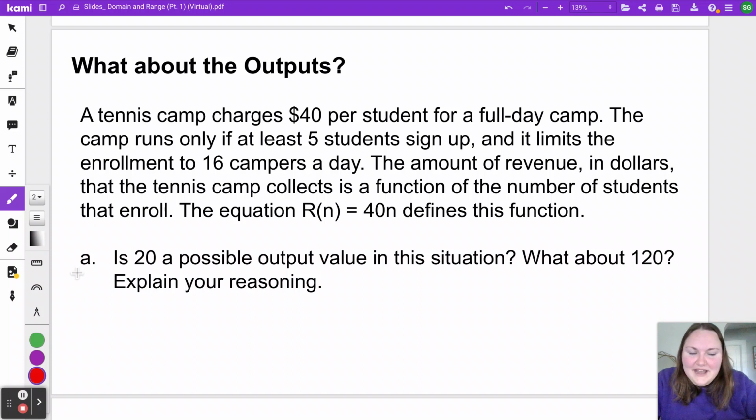And to start this one, I've got, similar to the warm-up, asking you questions about two specific numbers and could these be possible outputs. Pause the video to think through this question now and come back to the video when you're ready to get an answer.